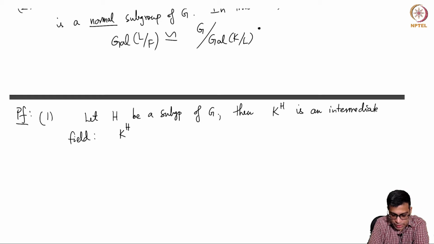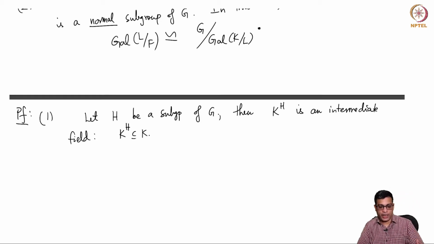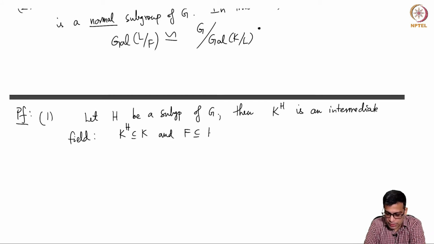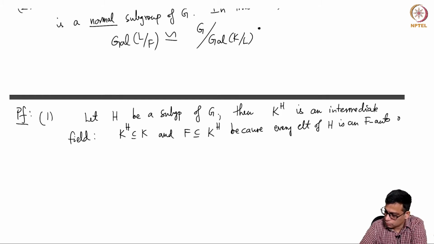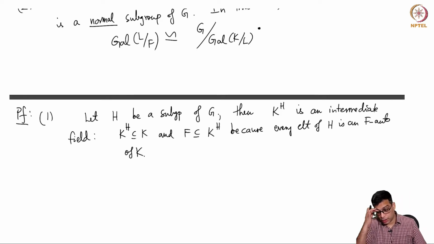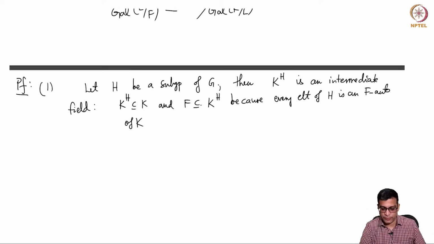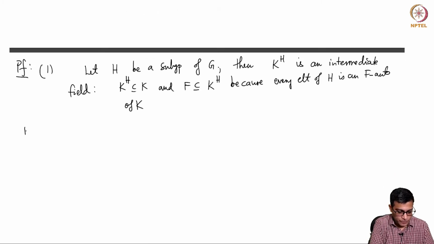Of course, K^H is contained in K because it is a subfield of K consisting of elements that are fixed by all of H. And F is contained in K^H because every element of H is an F-automorphism of K. That means every element of H fixes F pointwise. So F is in the fixed field. So K^H is indeed an intermediate field.